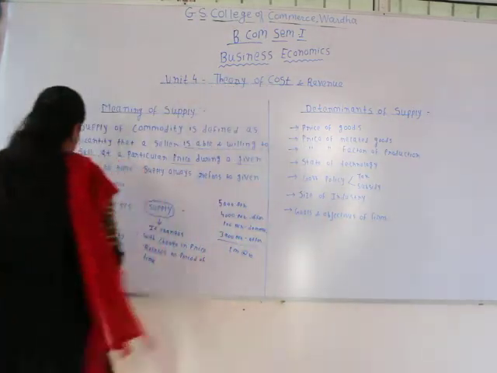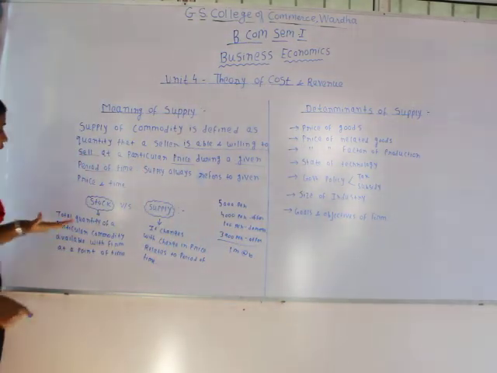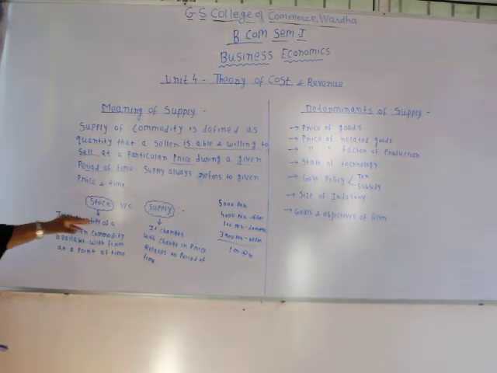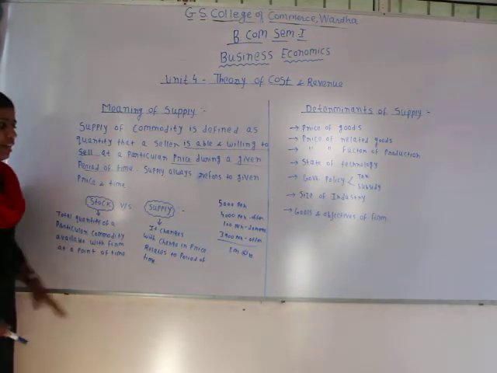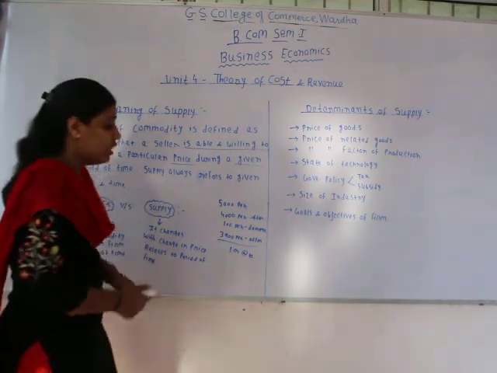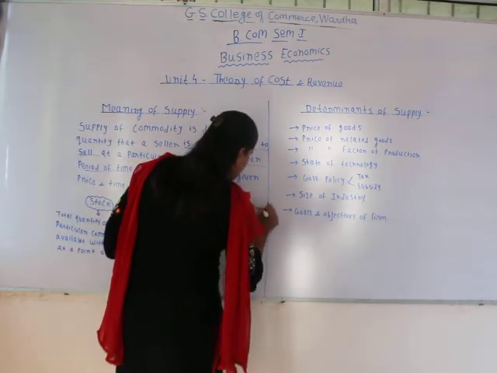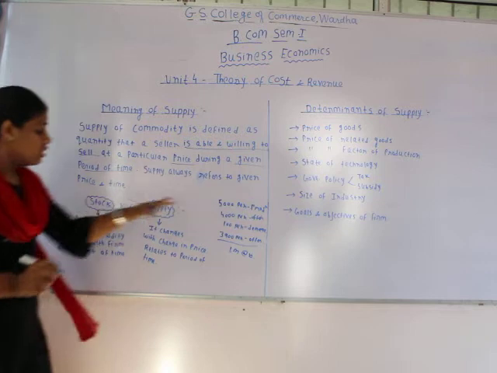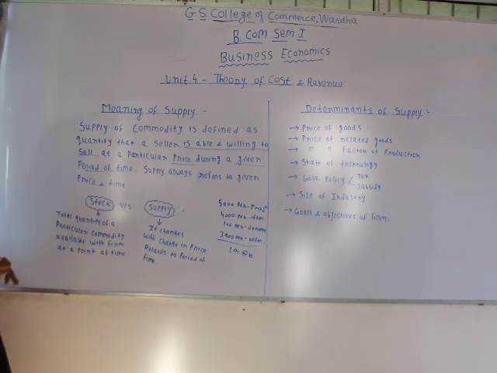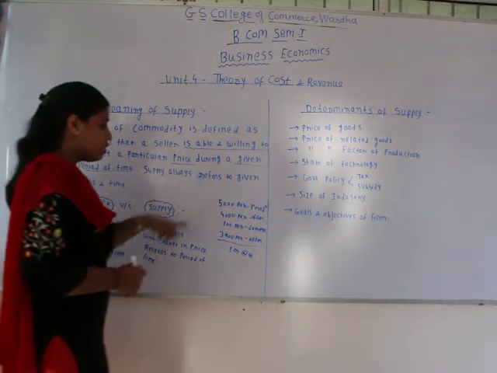Stock means the total quantity of a particular commodity available with the firm at a point of time. Like in our example, a manufacturer produces 5,000 pens. So this is the stock of that manufacturer, as he is producing 5,000 pens.